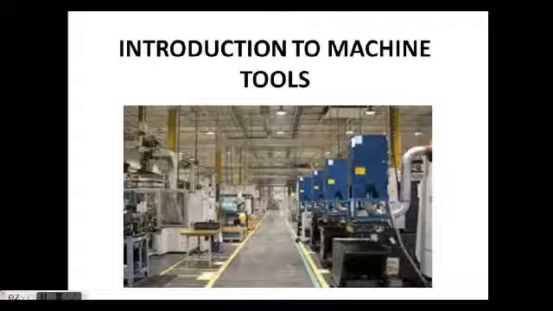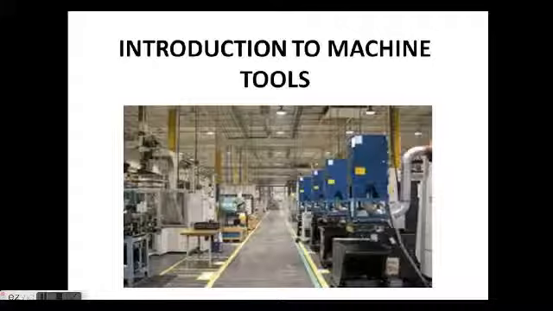The physical functions of the machine tools are firmly holding the blank and the cutting tool. Blank, otherwise the workpiece, and the cutting tool, both should be held. Transmit the motion to the tool and blank, nothing but transmitting the power to the cutting tool as well as the workpiece. Then provide power for the tool and workpiece. Then control of machining parameters. These are the machine functions.